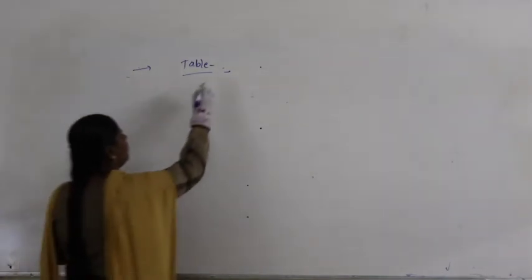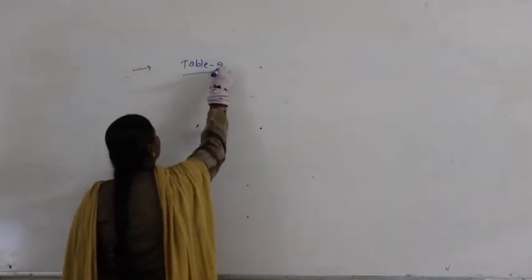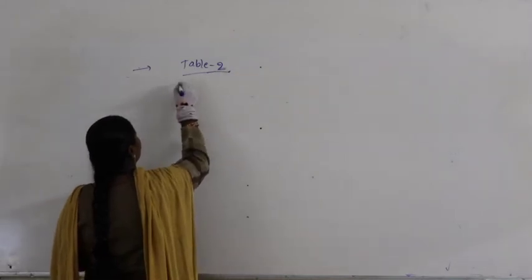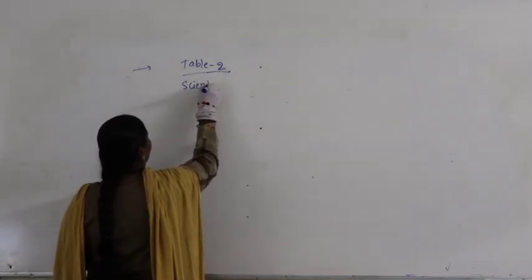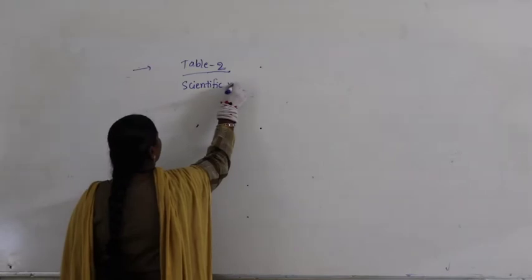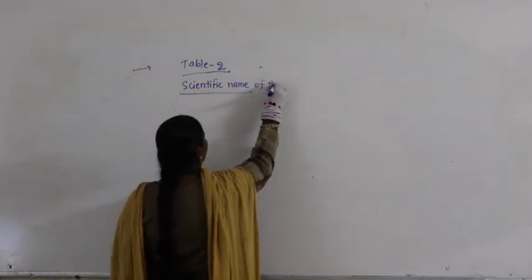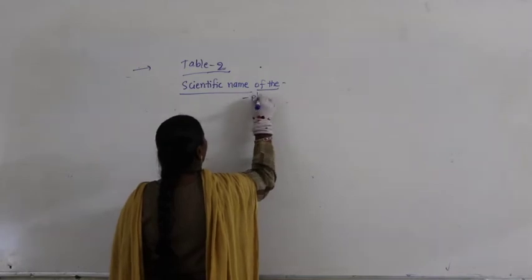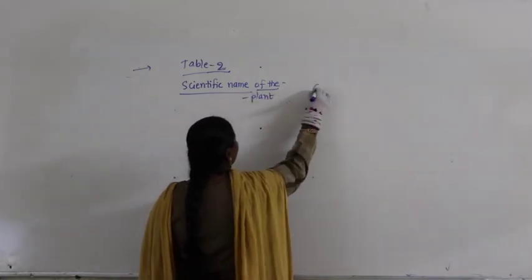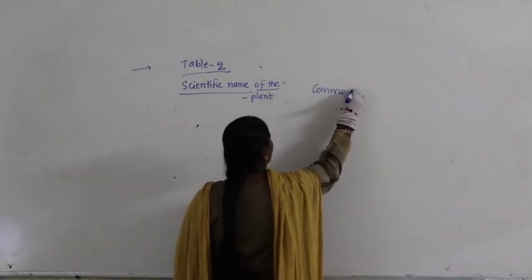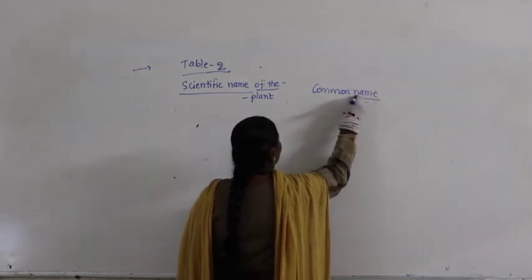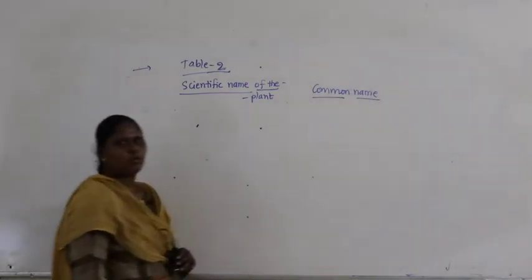Let us write about table number 2. Here, the scientific name of the plant, and we are going to write the common name.